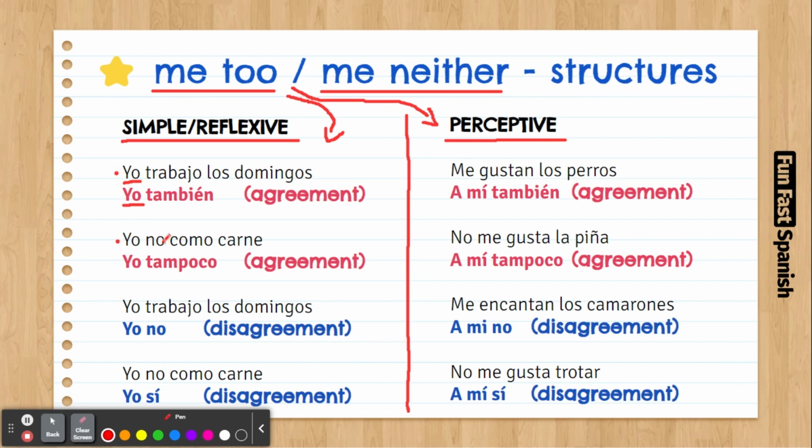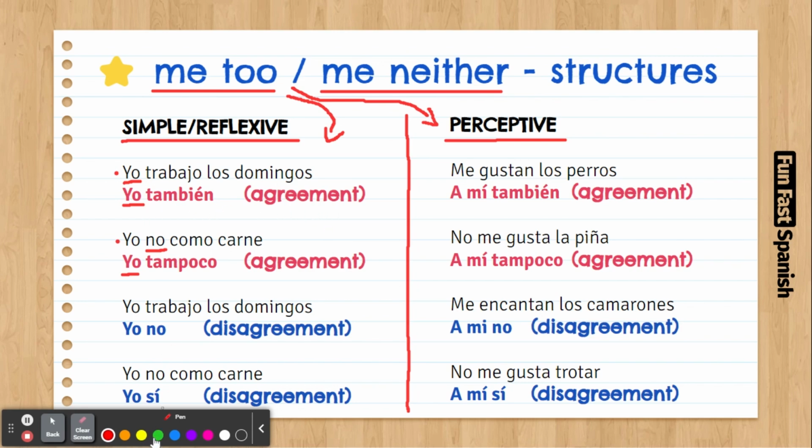Let's have a look at a statement that is negative. Yo no como carne. I don't eat meat. So, yo no como carne. Yo tampoco. Now, why tampoco? Because this is a negative statement and we agree with it. So, yo no como carne. Yo tampoco is like, I don't eat meat. Neither do I. Yeah. So that's how we agree.